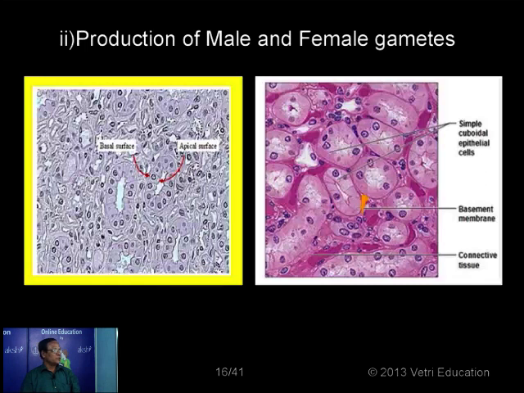Let's see the picture. This is simple cuboidal epithelial cells. This is the basement membrane, and these are all the cells, cubical in nature. We cannot see the cube nature here. In between the cells we have the connective tissue. This is the apical surface and this is the basal surface resting on the basement membrane. In the reproductive tissues, they are concerned with the production of male and female gametes. In the kidney tubules, they are protective in function. In the gonads, they are concerned with the production of male and female gametes.